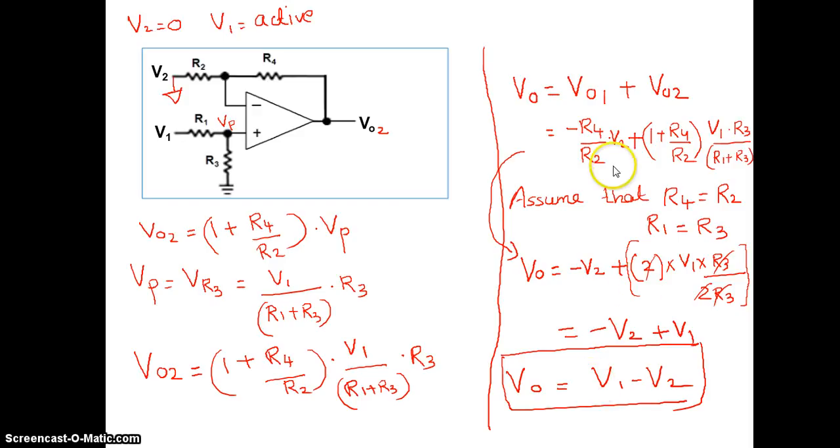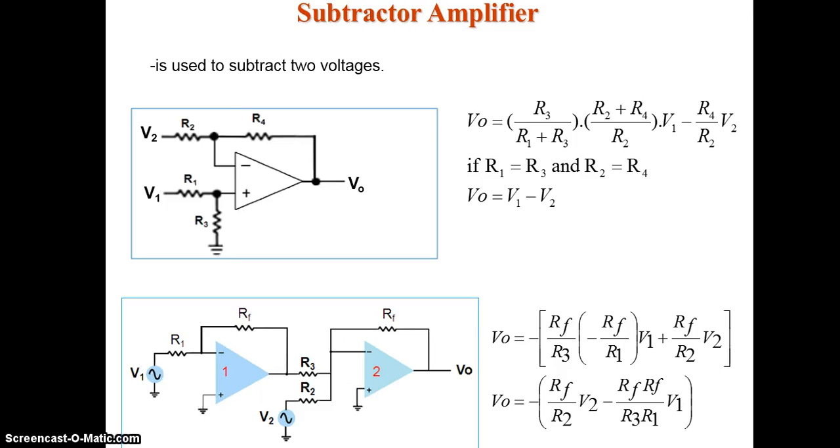These factors are the gains associated with the voltages. So if you want exact subtraction of the input voltages, you need to make these two resistors equal and these two resistors equal. Otherwise, you will get a gain associated with it. So this is the subtraction operation using an op-amp. For this we used only a single operational amplifier circuit. With a single operational amplifier, we subtract two voltages.